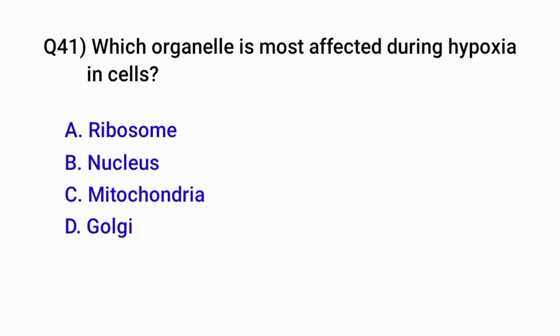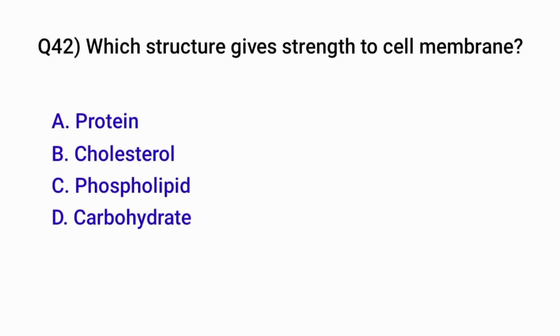Question number 41. Which organelle is most affected during hypoxia in cells? Correct option is C. Mitochondria. Question number 42. Which structure gives strength to the cell membrane? Correct option is B. Cholesterol.